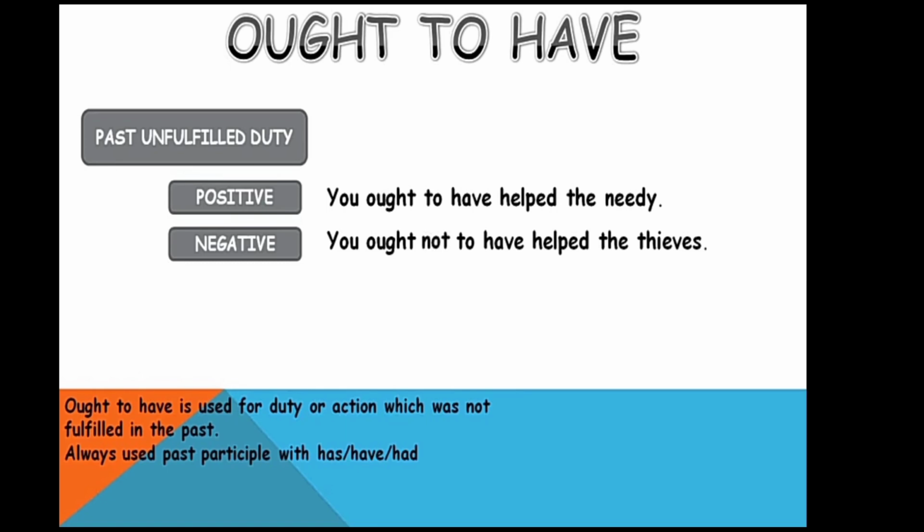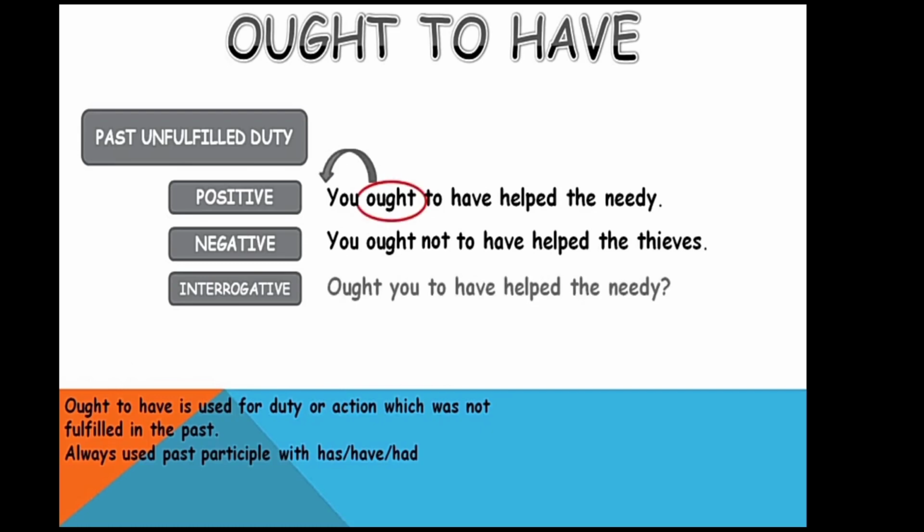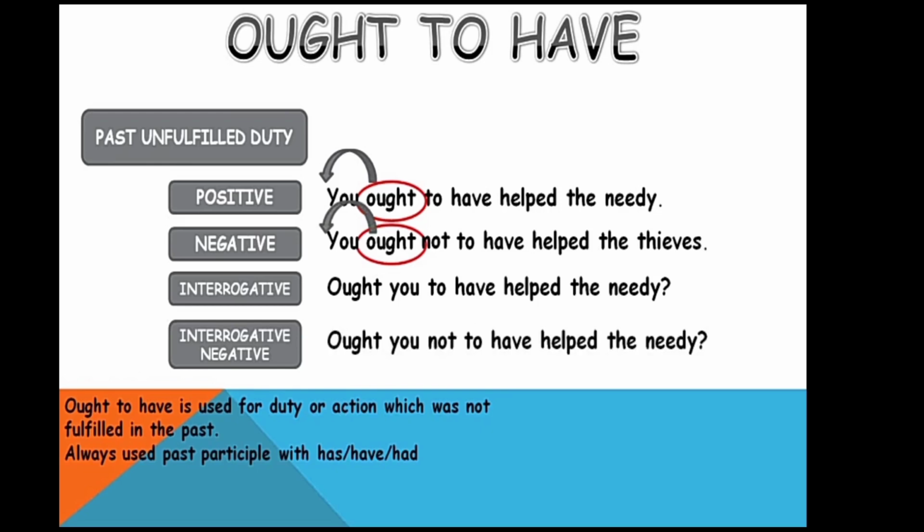Negative: you ought not to have helped, using not after the auxiliary verb, immediately after the auxiliary. Interrogative brings ought to the front: ought you to have helped the needy? Interrogative negative: ought you not to have helped the needy?